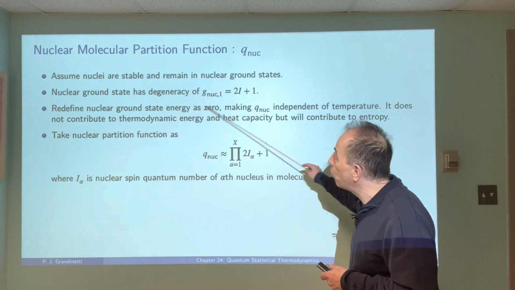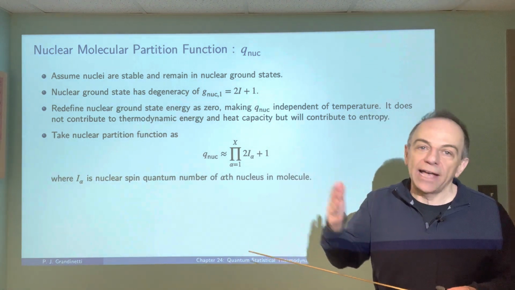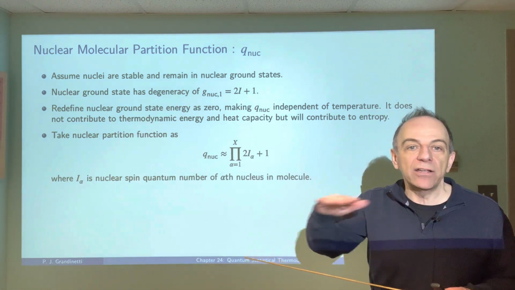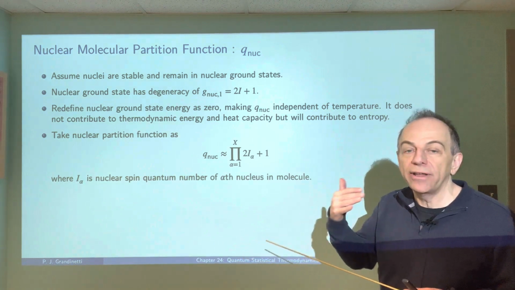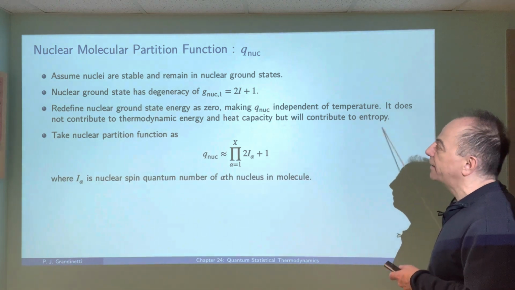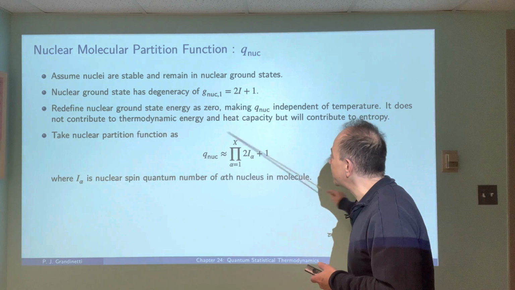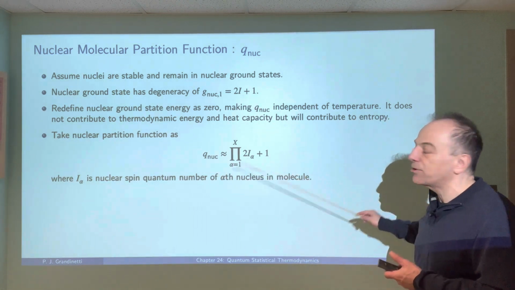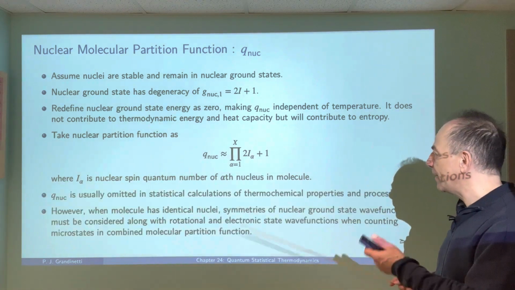And we can also redefine the ground state energy as 0, even though there is some energy associated with the ground state, but that's going to remain constant in all of our systems. So we can just redefine that as 0, and it won't affect any of our properties except for the entropy. And if we do that, then our partition function simply becomes the product of all of these degeneracies for all the nuclei that are in our molecule. And that's pretty much it.